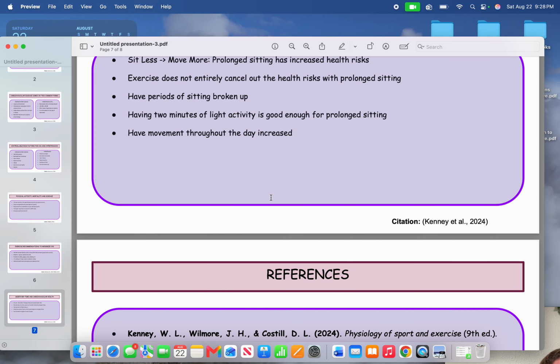In everyday life, we should not just be sitting for a long amount of time. At least my body tells me a lot of the time that I need to move throughout the day if I'm sitting for hours on end. Go for short walks, get some air, simply to avoid sitting for multiple hours on end. Overall, you should not be sitting as much as you should be moving.